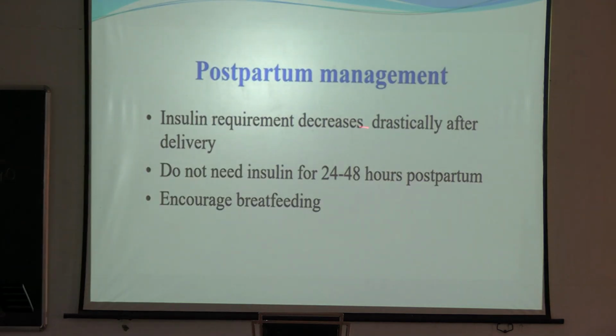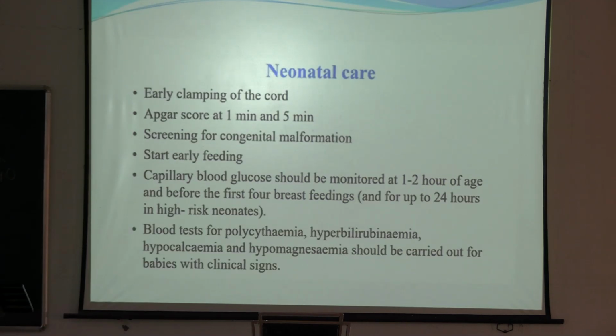Postpartum management: insulin requirement decreases drastically after delivery. They do not need insulin for 24 to 48 hours postpartum, and we can encourage breastfeeding.